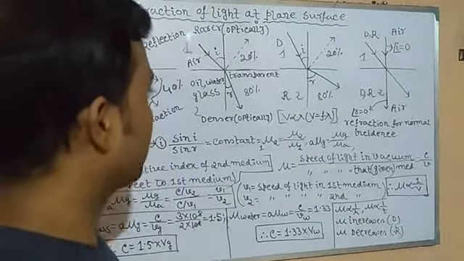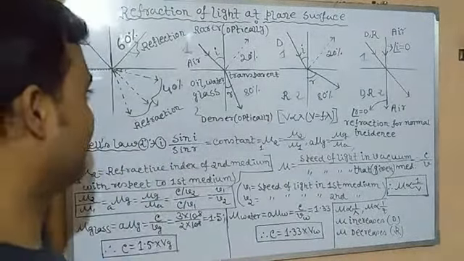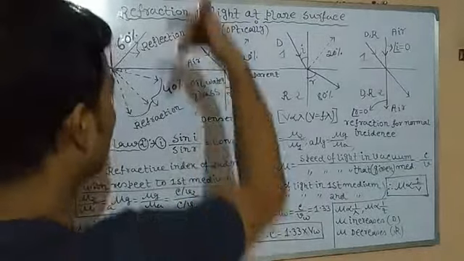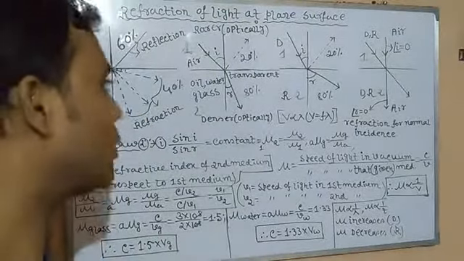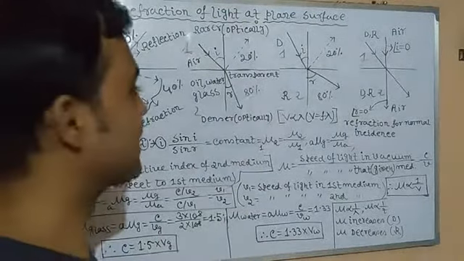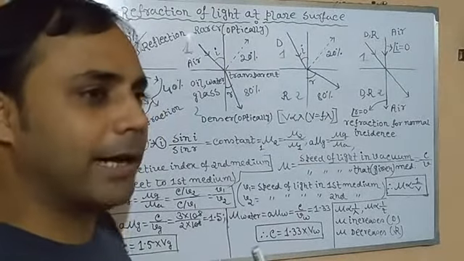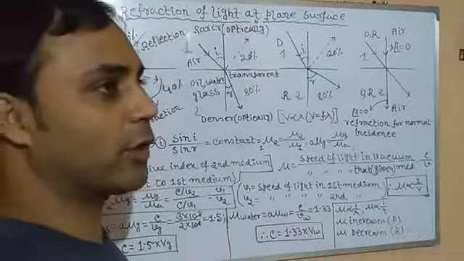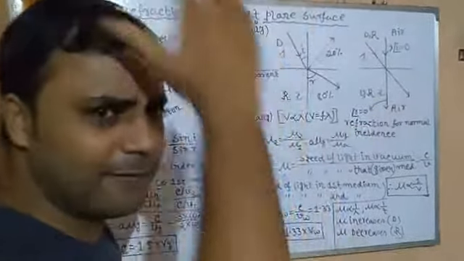Now, what if light travels from denser to rarer medium? It means from oil to air, water to air, glass to air, or from glass to water. What will happen? It is the same case. Just like after driving a car through a very huge traffic, or in a market, suddenly you reach an empty highway, a national highway road. Then you will speed up, you will not stop, isn't it?